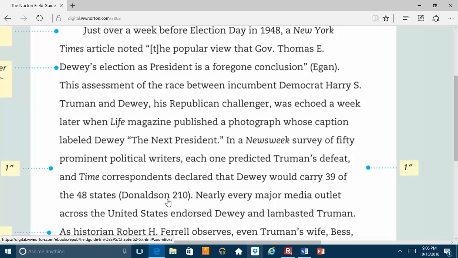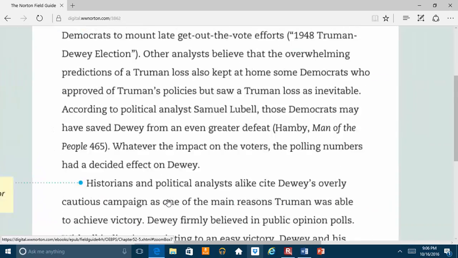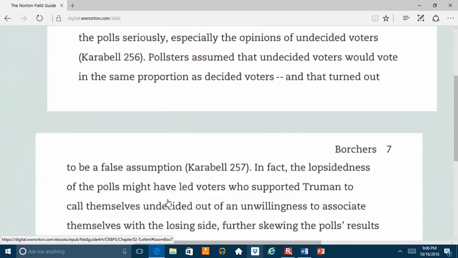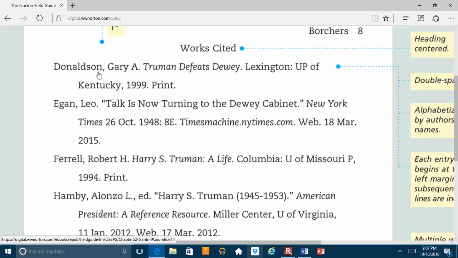And so those are two examples of in-text citations. Again, we should be able now to go to our works cited page, take a trip on down to that page, and we should be able to find Donaldson. There we have him. Donaldson's full citation is here, and now that is correct.